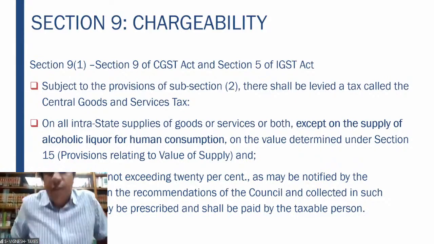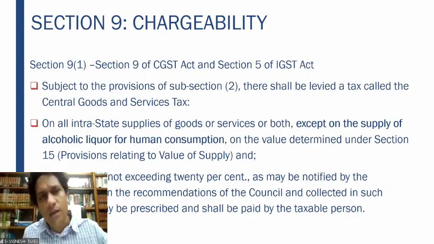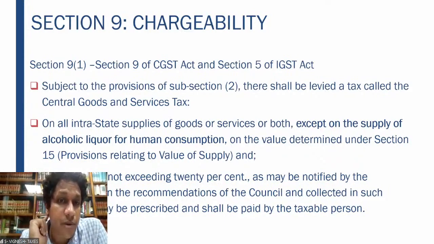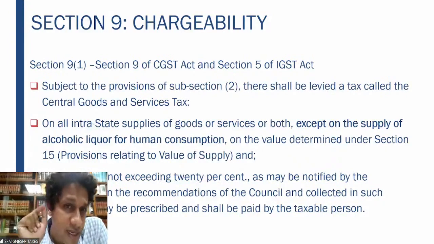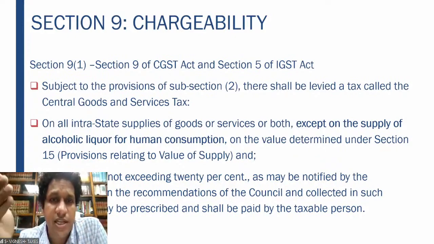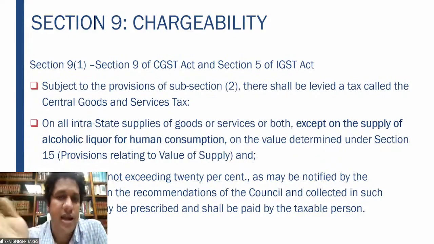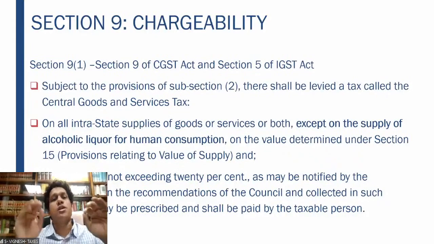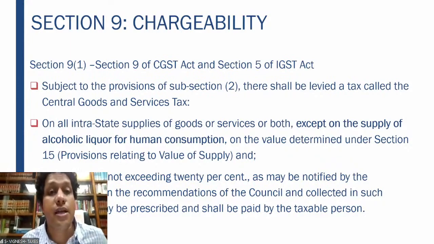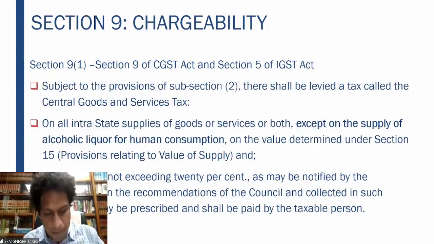At such rates not exceeding 20%. So why is 20% written here? Because wherever we pay, it is all 18%. When I say at rates not exceeding 20%, in some cases they are 28%, how is it possible? 20% is only CGST. So not exceeding 20% will be in the CGST Act. The SGST Act, which is nothing but the same as the CGST Act, will mention another 20%. So the total cannot exceed 40%. That is the logic.